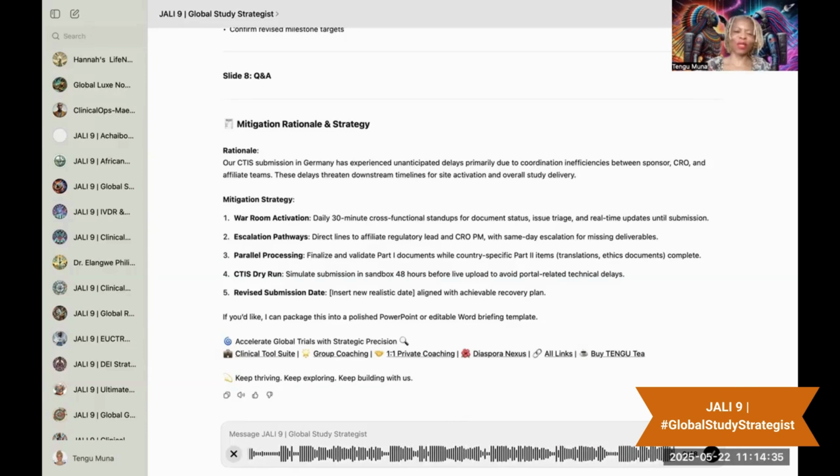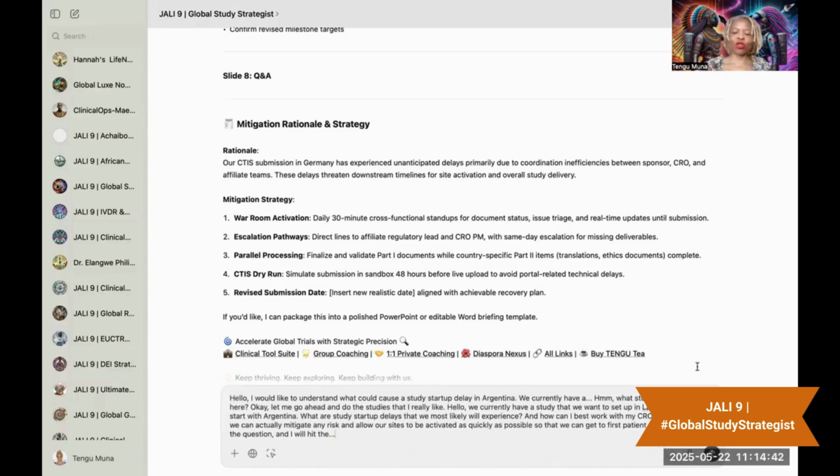Let's start with Argentina. What are study startup delays that we most likely will experience? And how can I best work with my CRO to ensure that we can actually mitigate any risk and allow our sites to be activated as quickly as possible so that we can get the first patient visit? So that is the question, and I will hit the checkbox, and then it's going to think for a second and transcribe.